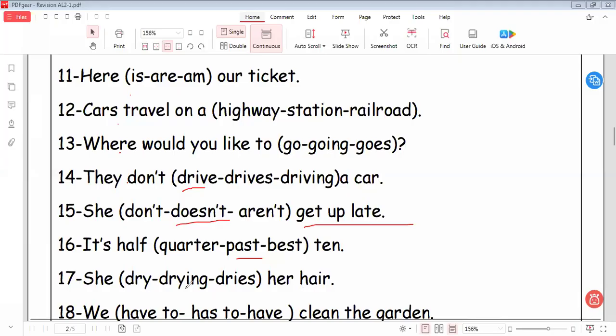She space dries her hair. So it will be "dries." Why? Because "she" here is singular, and we must add s to the verb. Okay, we must add s to the verb. Let's go to another one here.